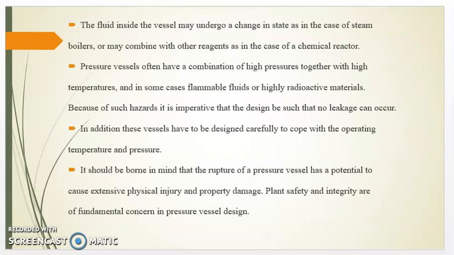The fluid inside the pressure vessel may undergo a change in state as in the case of steam boilers, or may combine with other reagents as in the case of chemical reactors. Pressure vessels often have a combination of high pressure together with high temperatures, and in some cases flammable fluids or highly radioactive materials. Because of such hazards, it is imperative that the design be such that no leakage can occur.